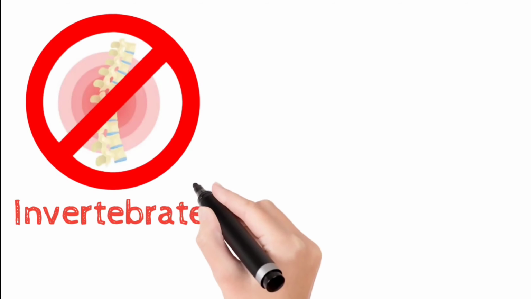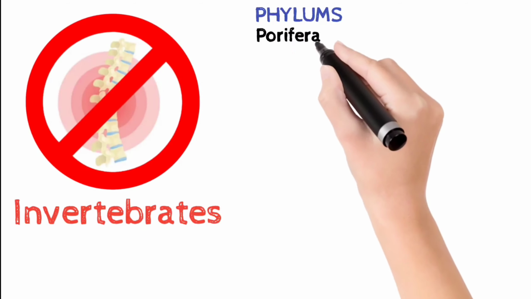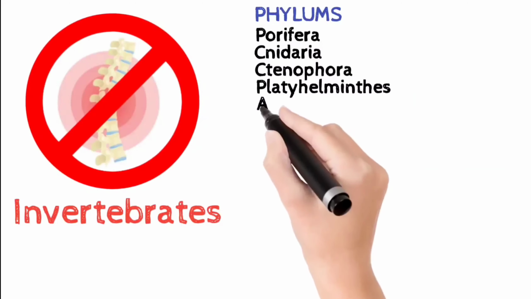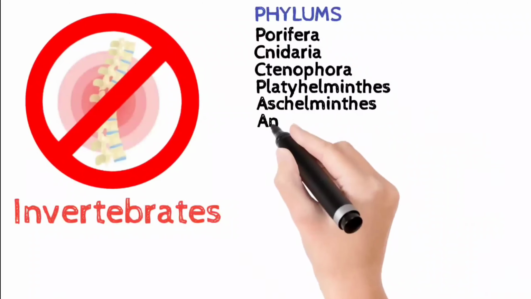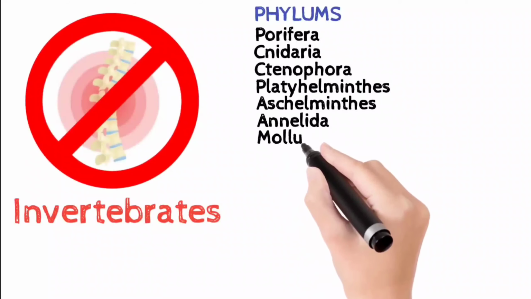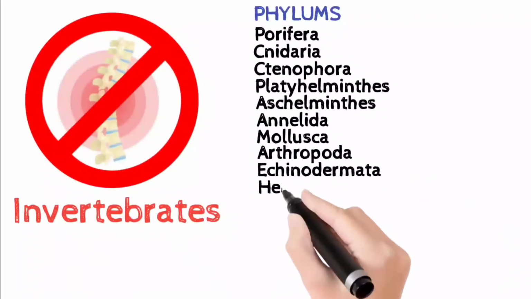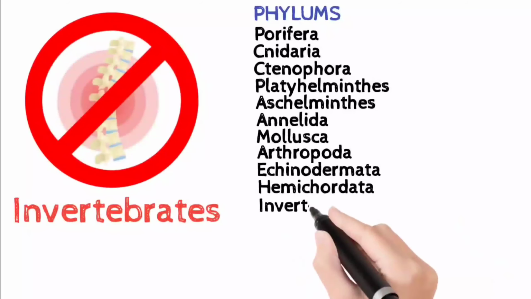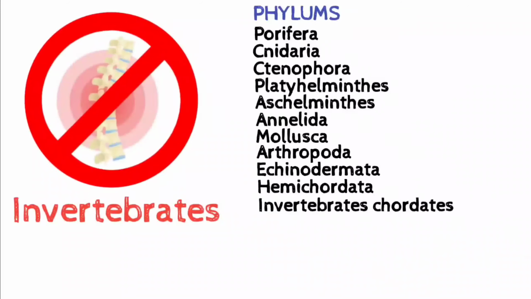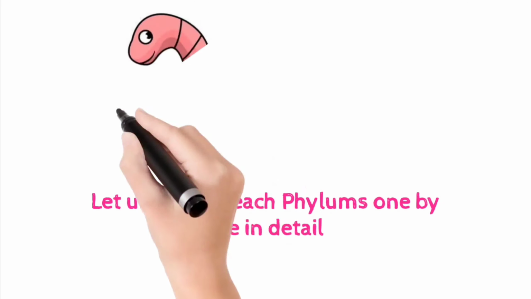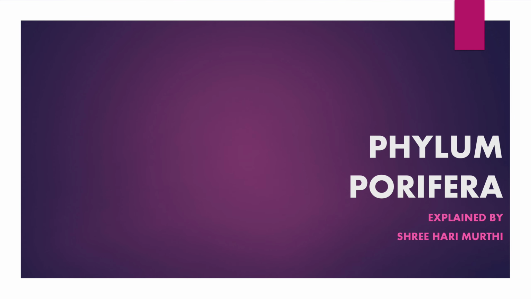They are further classified into 11 phyla that are Porifera, Cnidaria, Ctenophora, Platyhelminthes, Aschelminthes, Annelida, Mollusca, Arthropoda, Echinodermata, Hemichordata, and Chordata. Let us discuss each phylum one by one in detail. Phylum Porifera.